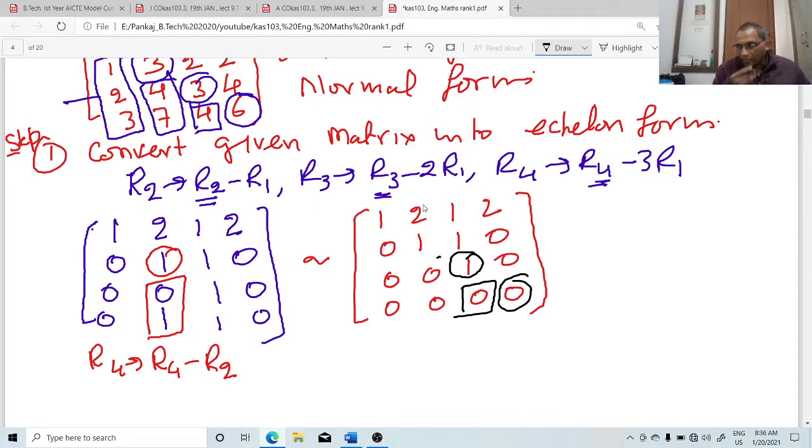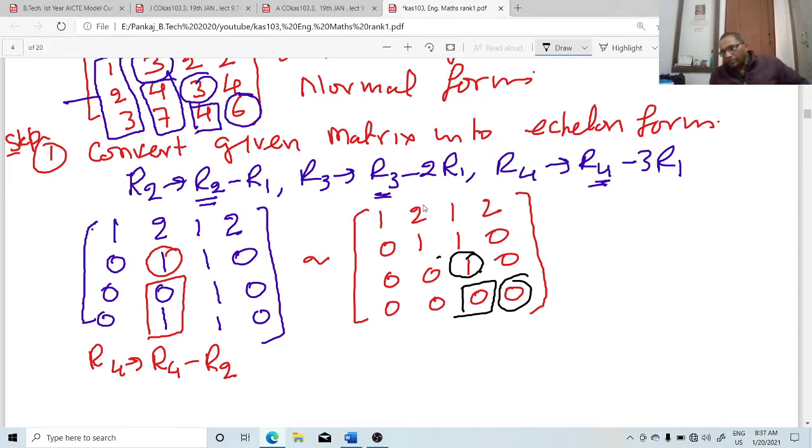Now you can see the definition of echelon form. Echelon form says that the number of continuous zeros from the left should increase in each next row, up to the column of the matrix. In the first row, the number of zeros is 0. Second row, 1. Third row, 2. After this 1, we will not count these zeros. Only 2, and this is 4. This is the echelon form, right?